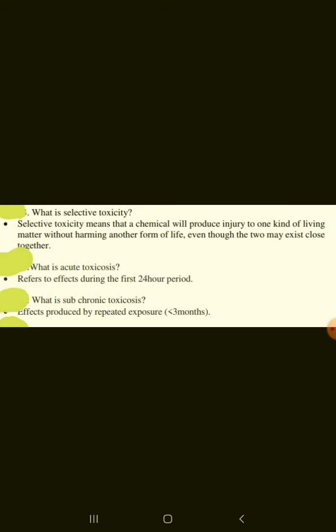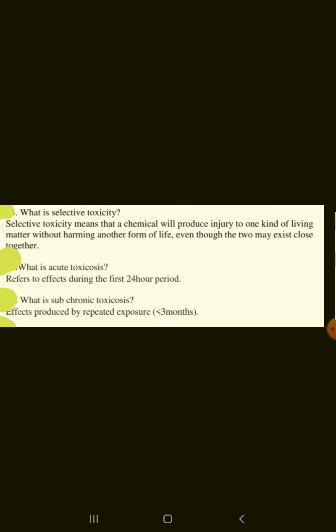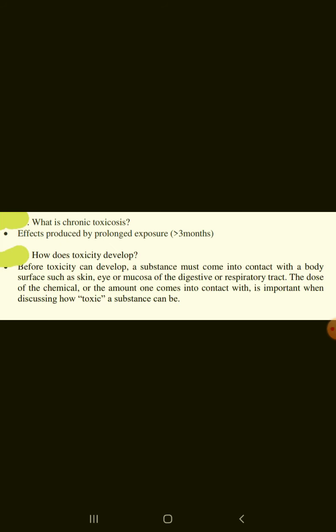What is subchronic toxicosis? Effects produced by repeated exposure which are less than 3 months. What is chronic toxicosis? Effects produced by prolonged exposure that is greater than 3 months.